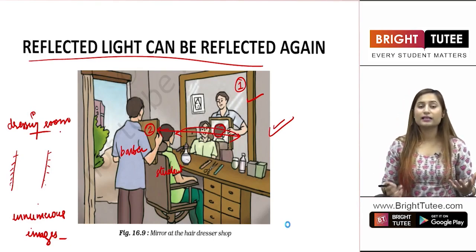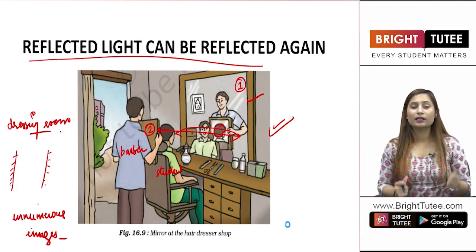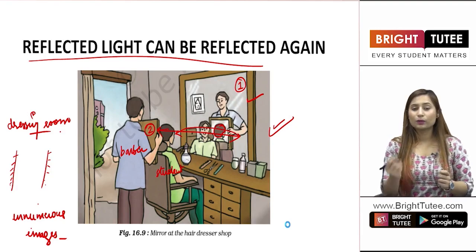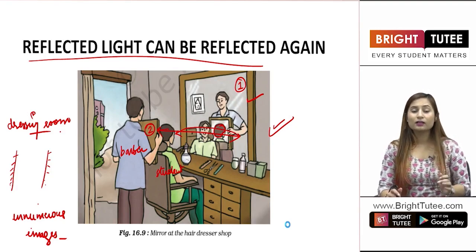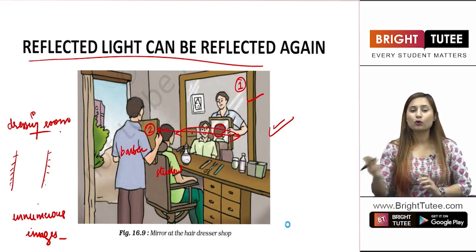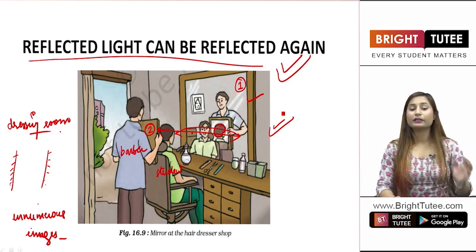There are many examples around you. You can look for them for yourselves. You can bring a mirror in front of a mirror and put an object between both of them. You will be seeing that there are multiple images of that object in both the mirrors. Right? So this is how we learn that reflected light can be reflected again.